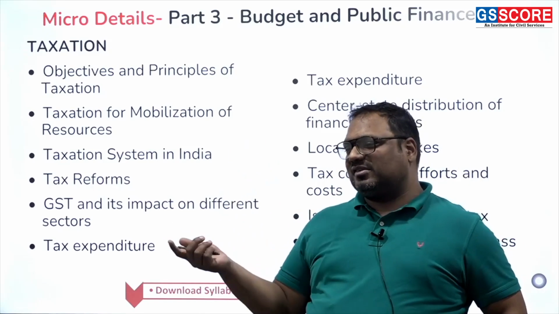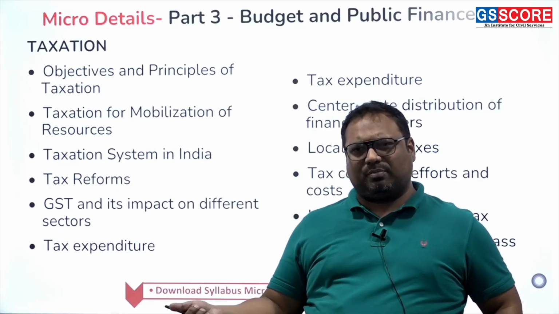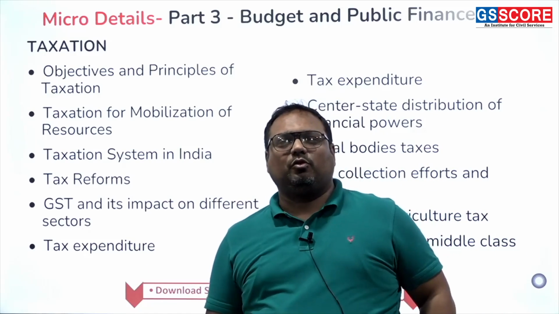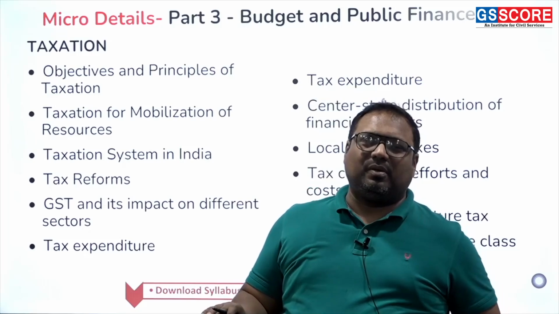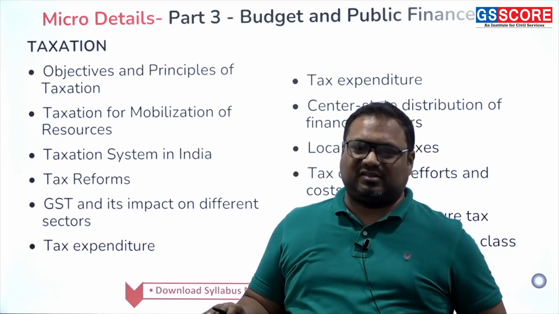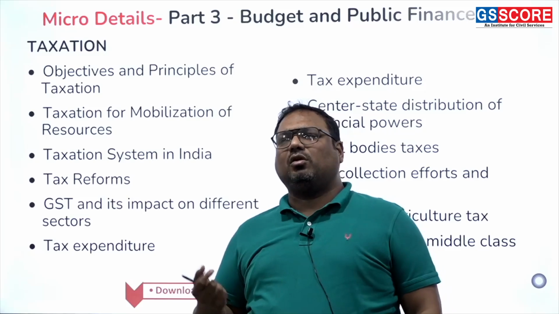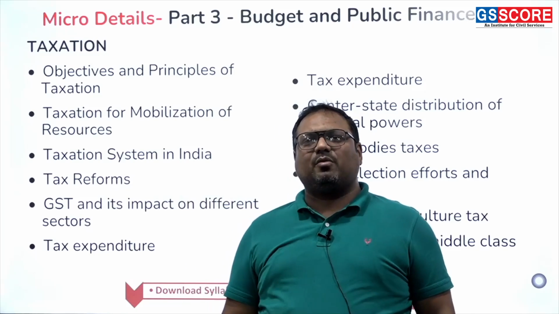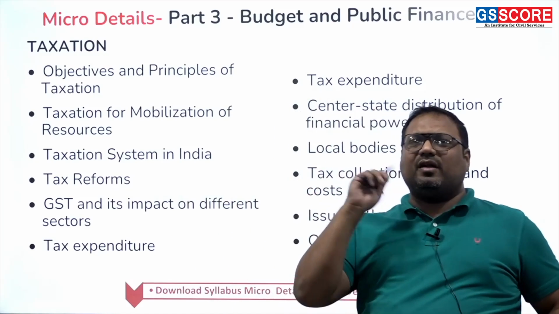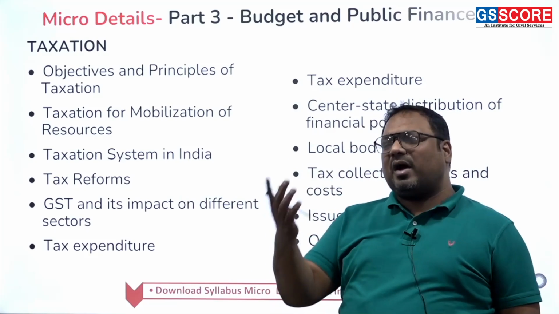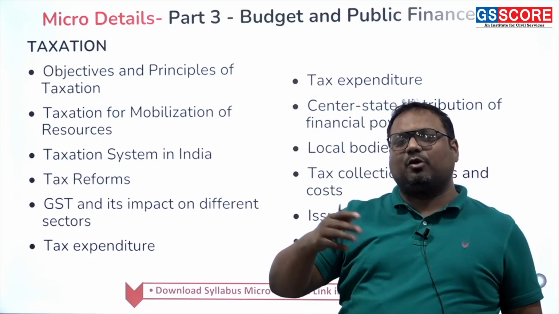Then some taxes are there not because of income purpose, but because we want to discourage some activity. For example, we have security transaction tax. Security transaction tax is a very small tax which is not enough to give government too much of income. It's not aimed at income, but it is aimed at discouraging people from buying and selling shares very quickly.